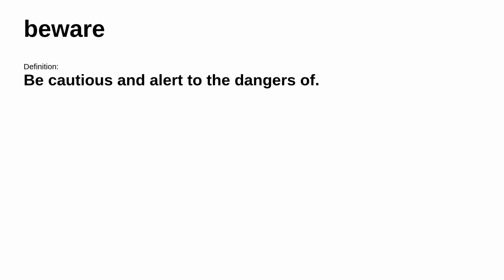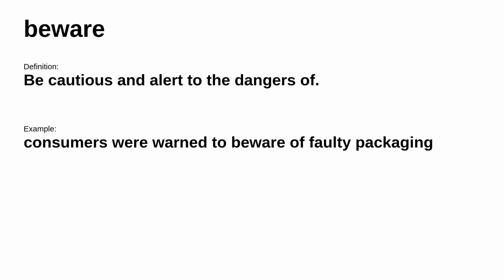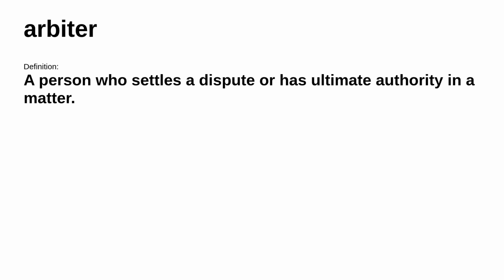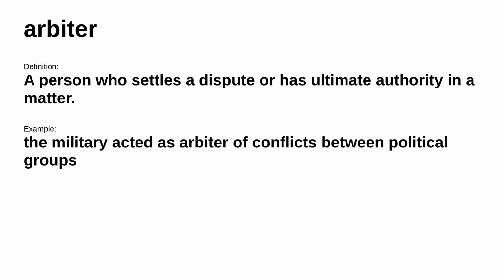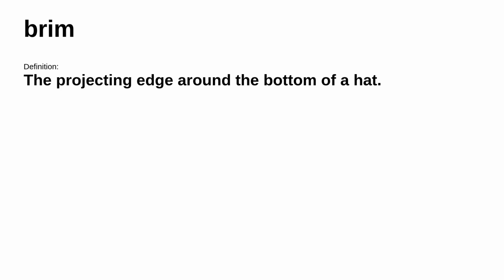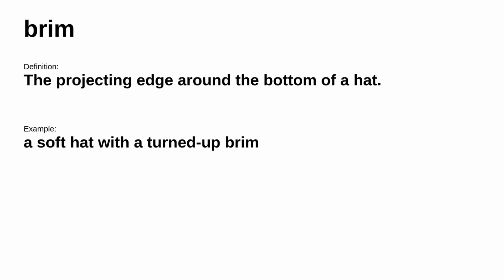The next word is beware. It means be cautious and alert to the dangers of. For example, consumers were warned to beware of faulty packaging. The next word is arbiter. It means a person who settles a dispute or has ultimate authority in a matter. For example, the military acted as arbiter of conflicts between political groups. The next word is brim. It means the projecting edge around the bottom of a hat. For example, a soft hat with a turned-up brim.